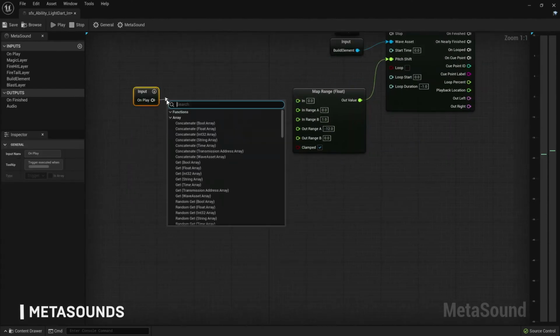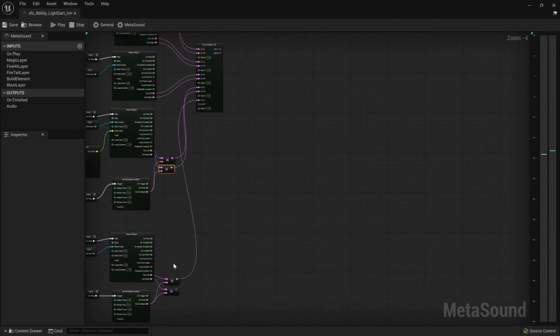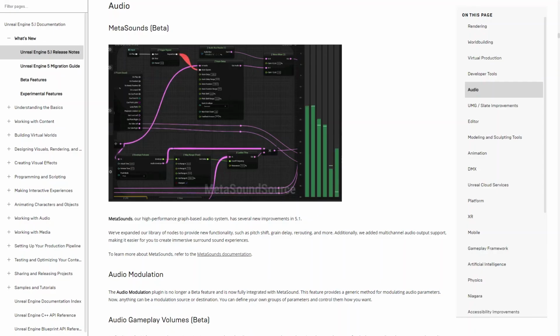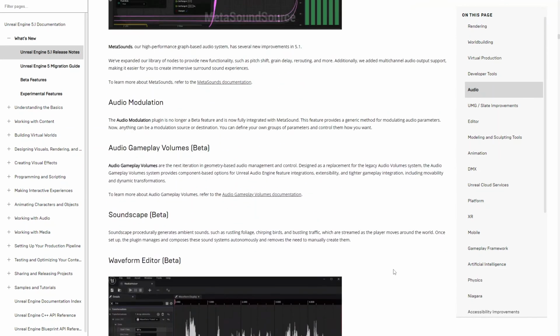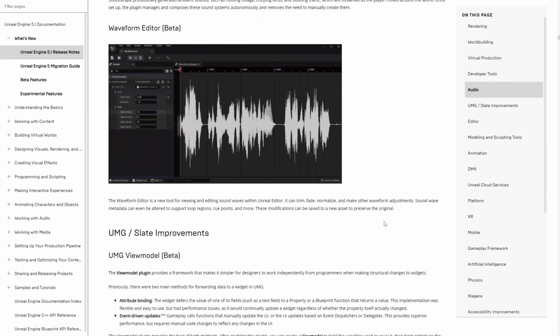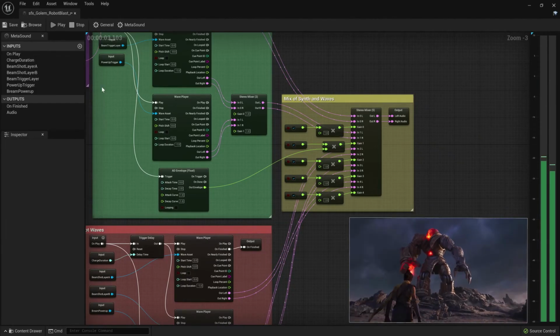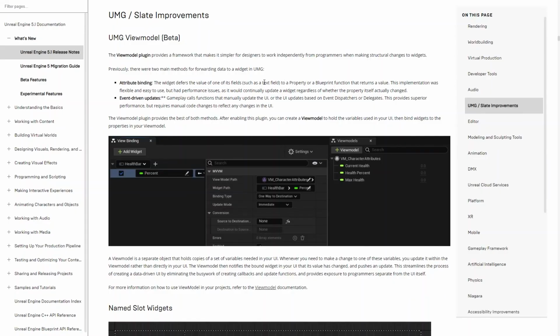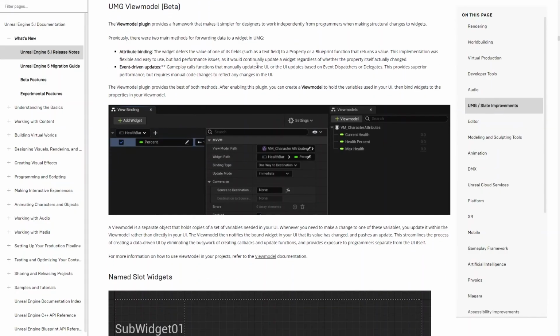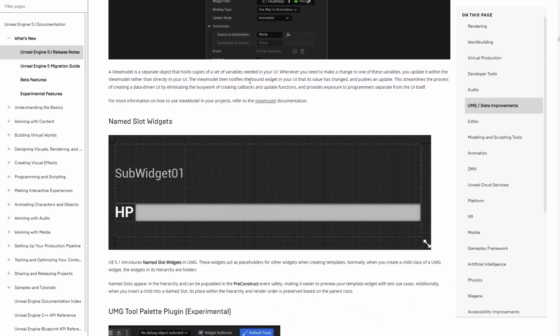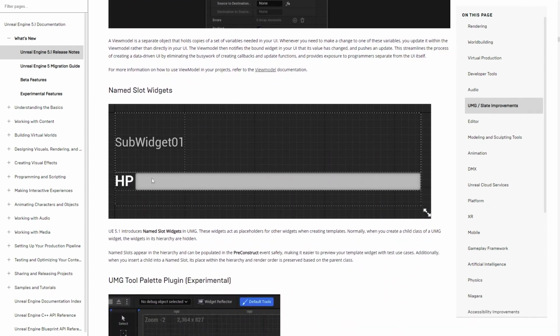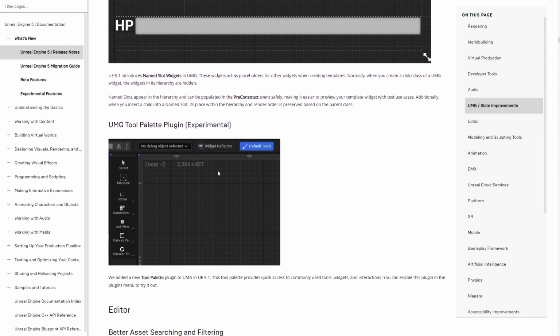MetaSounds, the new high performance way of composing sounds in Unreal, got also some improvements. My belief, but mostly hope, is that we're going to be able to use MetaSounds in the editor for Fortnite, because it's just awesome. UMG and Slate. Now I think we're definitely going to be able to use UMG, which is basically a UI framework for Unreal based on Slate.